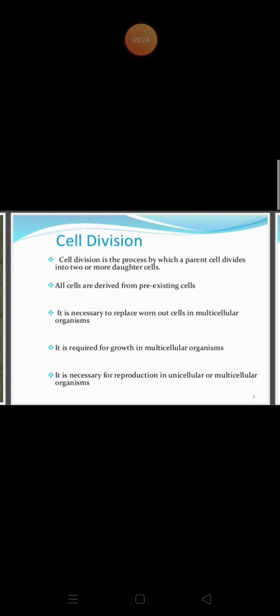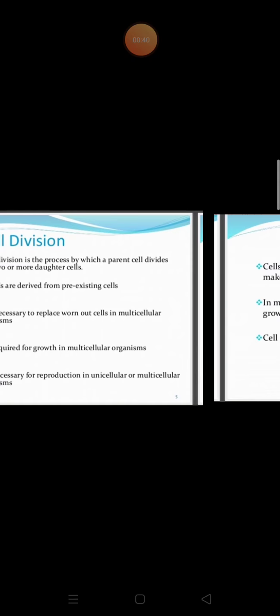In cell division, a parental cell divides into two or more daughter cells, and each division starts from pre-existing cells. Unicellular organisms divide to increase their number or population.